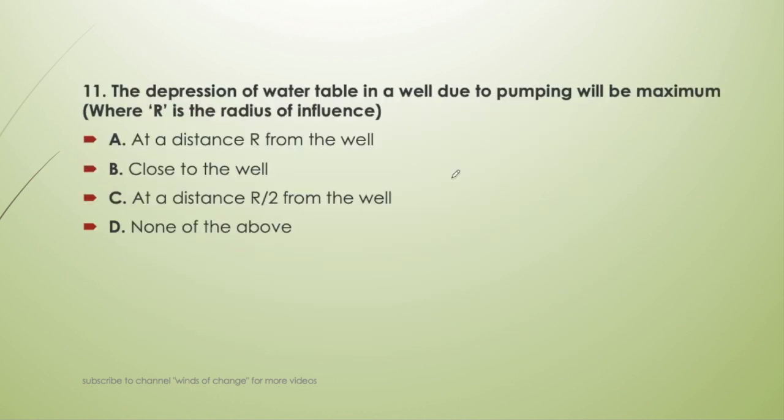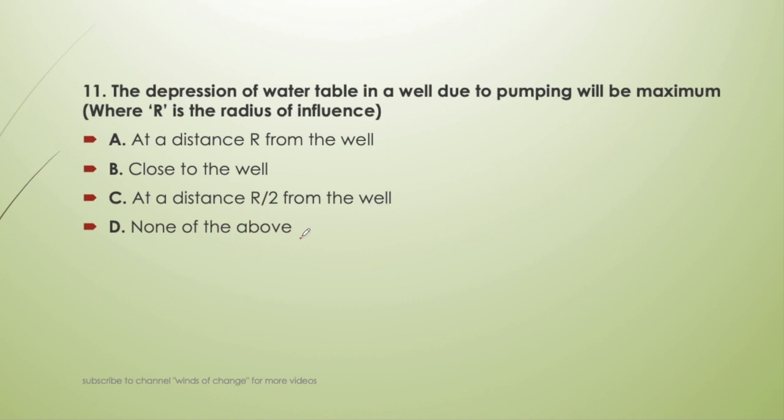Next question. The depression of water table in a well due to pumping will be maximum. Where will it be maximum? The depression of water table, where will it be maximum? Where R is the radius of influence. At a distance R from the well, close to the well, at a distance R by 2 from the well, or none of the above.